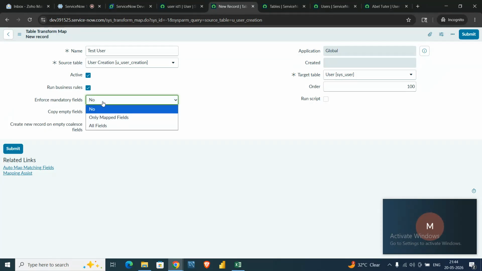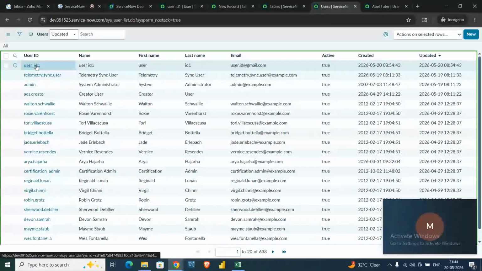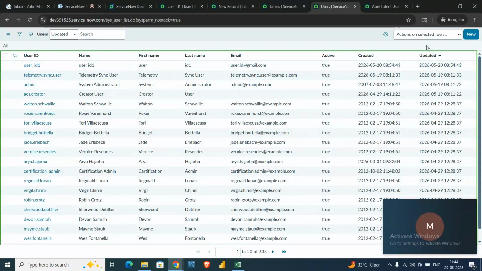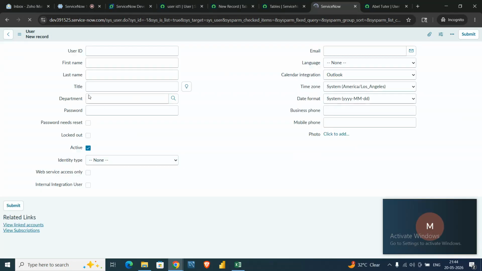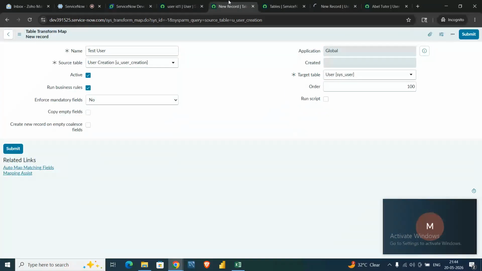Enforce mandatory field means, suppose in our user table there are some mandatory fields, it will enforce the user to insert data in the mandatory fields. But currently, no mandatory fields are there in the user table, so I just leave it as it is, as no.